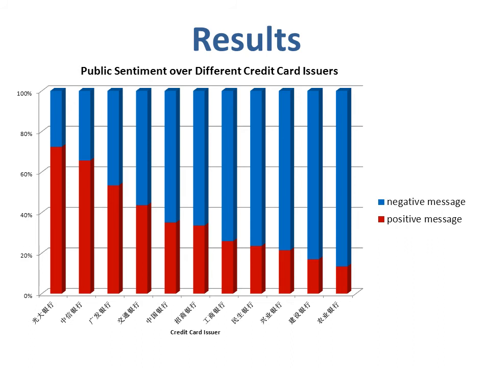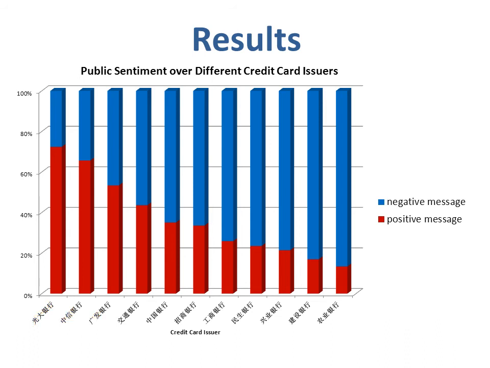From the chart, we can see that people express more positive opinions on the credit card products of China Merchants Bank, the China Minsheng Bank, and the China Guangfa Bank. They have 72%, 66%, and 53% of positive messages toward their products respectively.